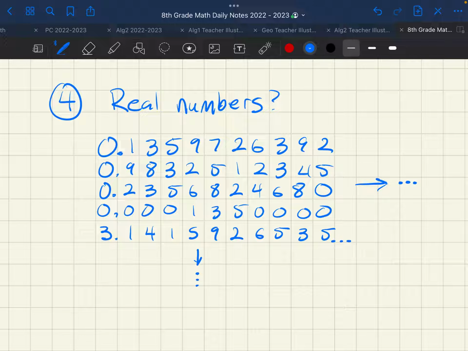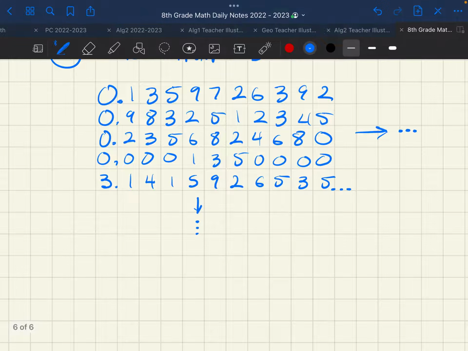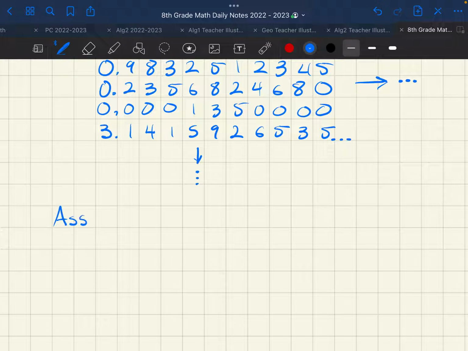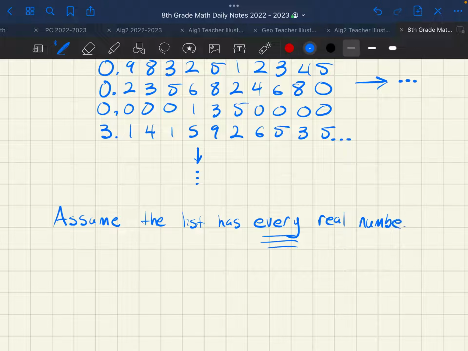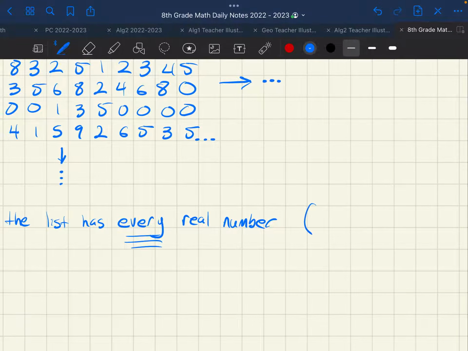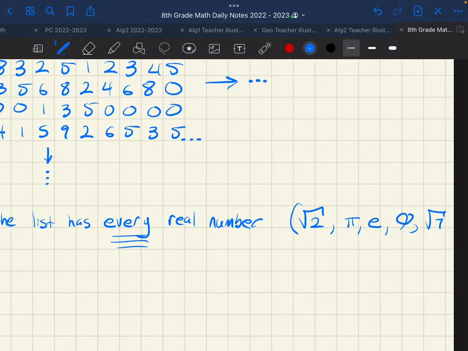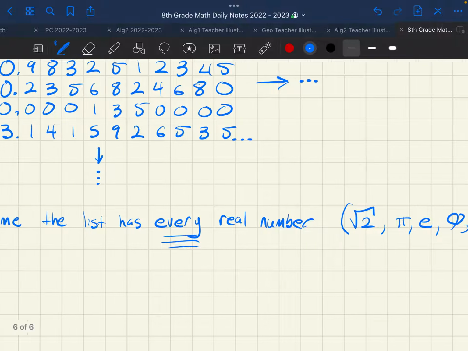Let's assume that. And I'm going to show you a number that isn't on your list. And by showing you that I have a number that isn't in your magical list, that's impossible, right? I just told you, this is the assumption. We're assuming this. Assume the list has literally every real number. That means it has the square root of 2 on it somewhere. It has a pi. It has an e. It has a phi on it. It has every number, square root of 7. Every single number is in this list.